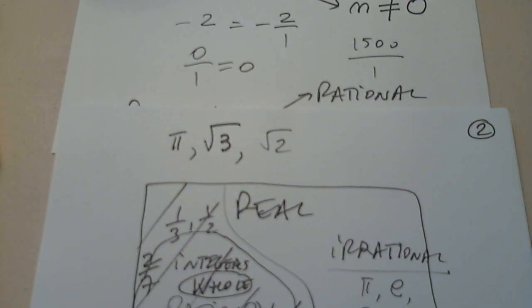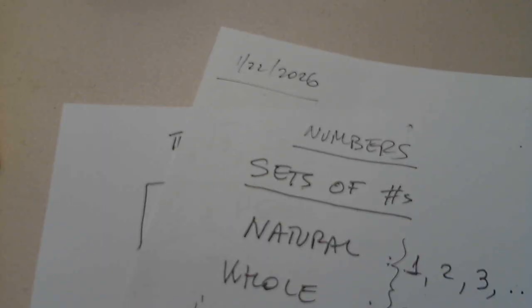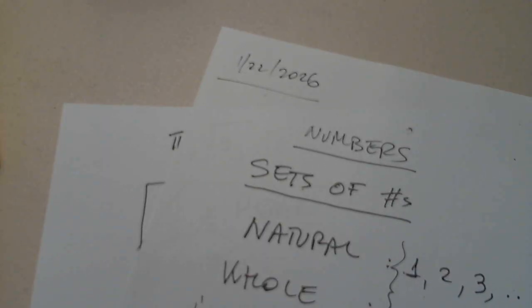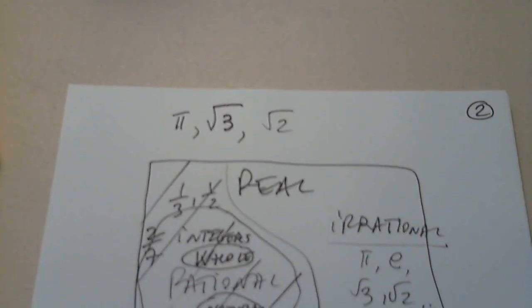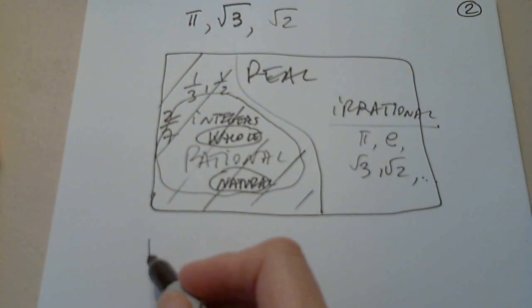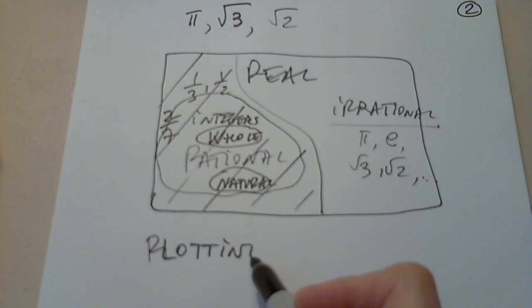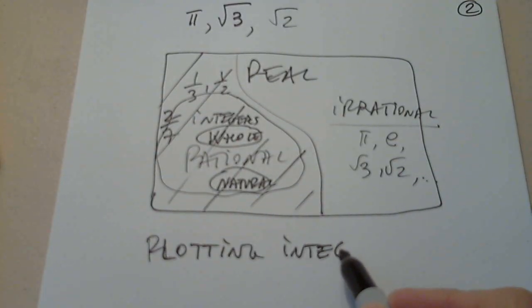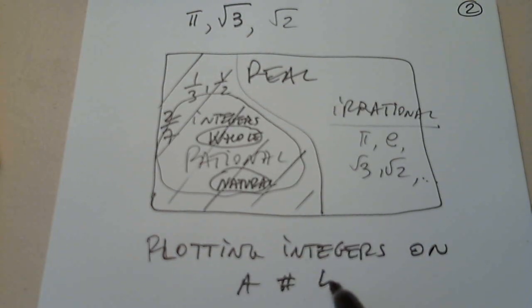Good. Now, how do I plot these, let's say, integers? Because rationals are more difficult, and irrationals are more difficult. Now, how do I plot integers? Plotting integers on a number line.